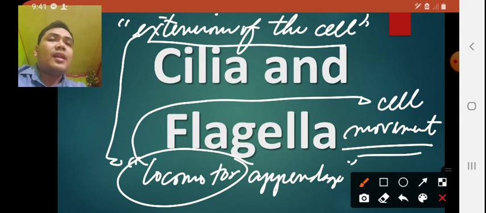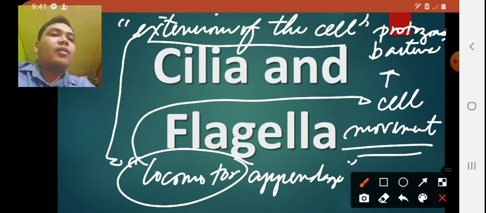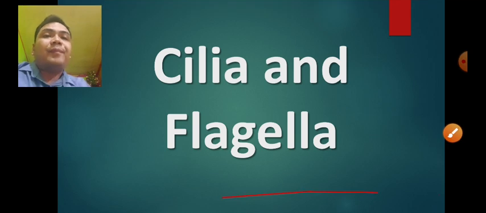Okay, so usually it can be found among some species of bacteria and protozoans. Okay, so this will be the main concept about cilia and flagella. So cilia and flagella consist of microtubules in which they are responsible for the cell locomotion, that is the movement, and they are considered to be the extensions of the cell. So let's now focus first with the cilia. Okay, so we have the following example for cilia.